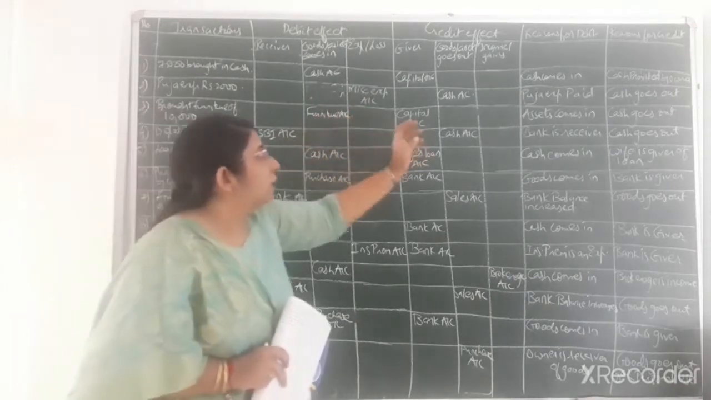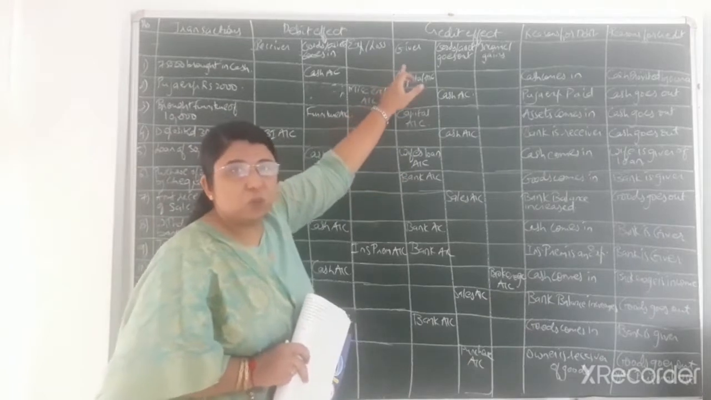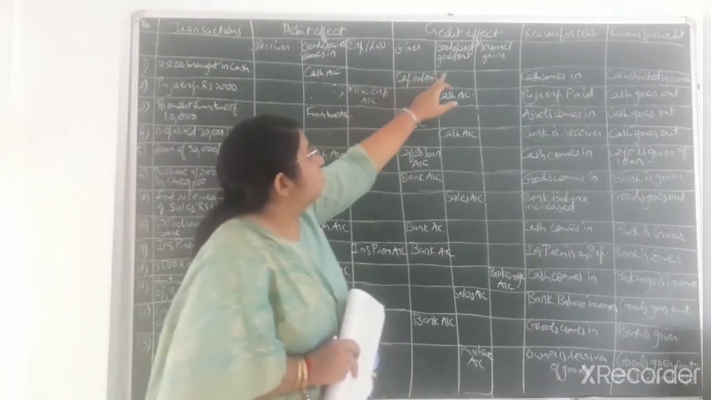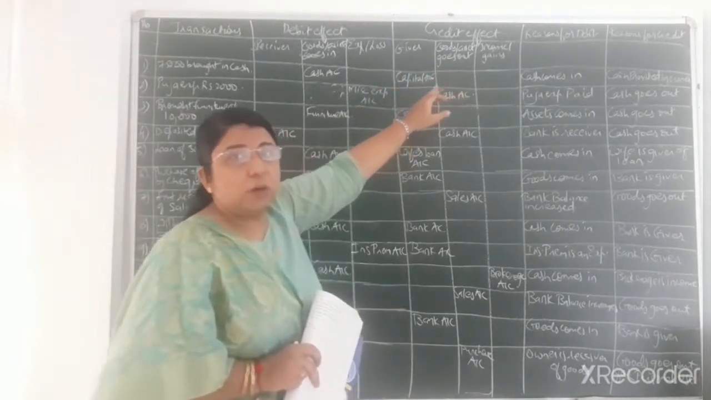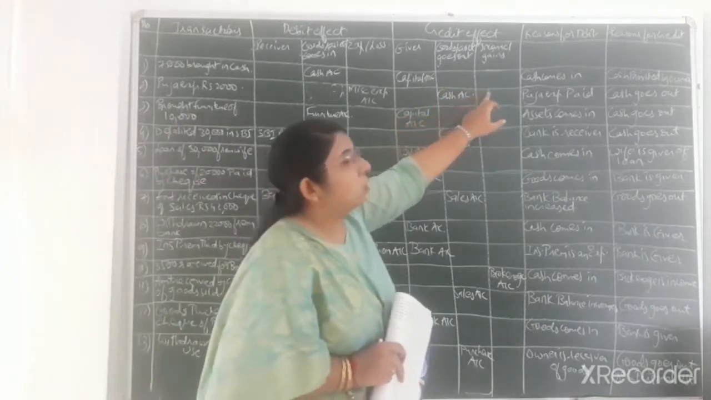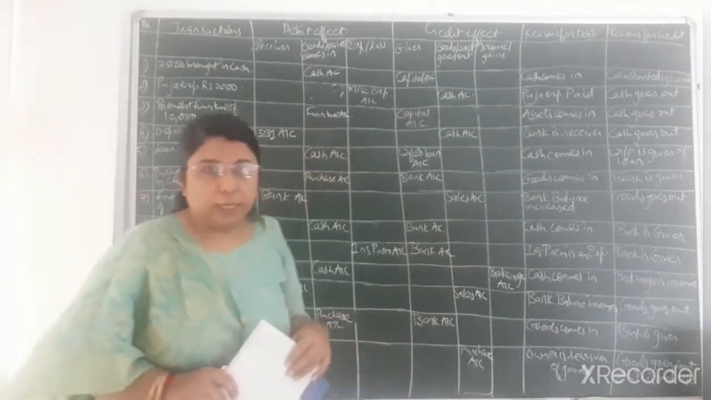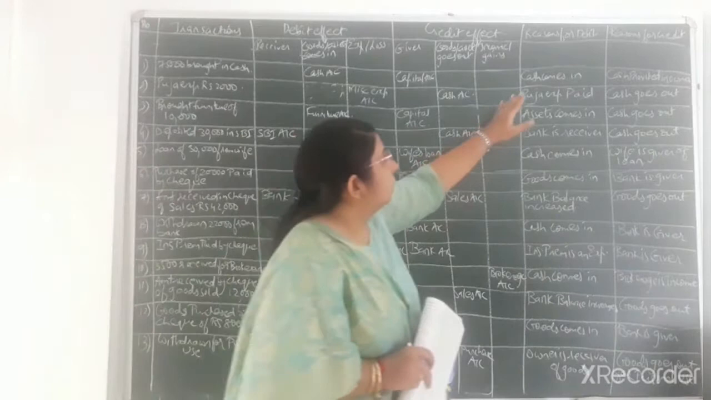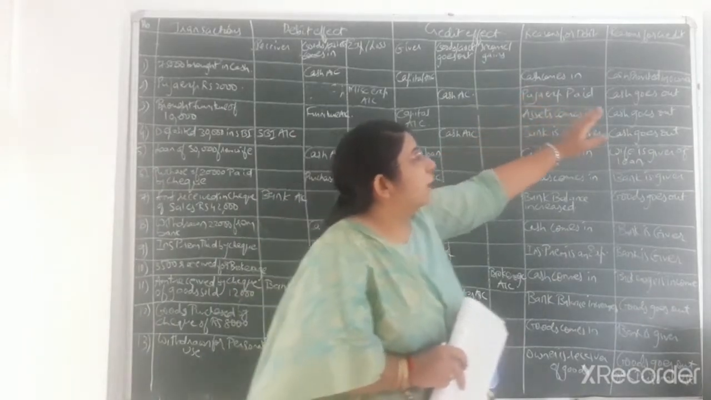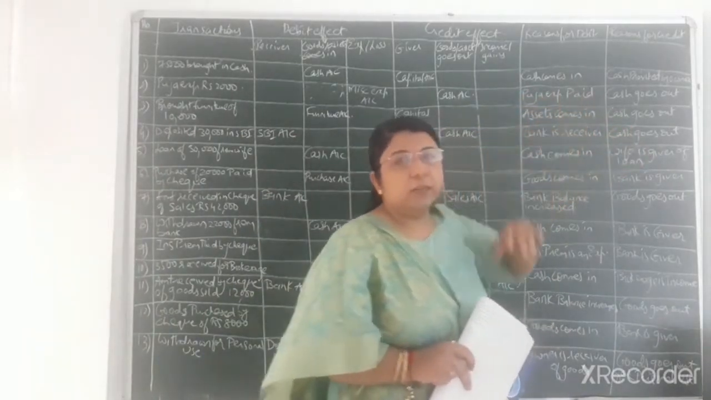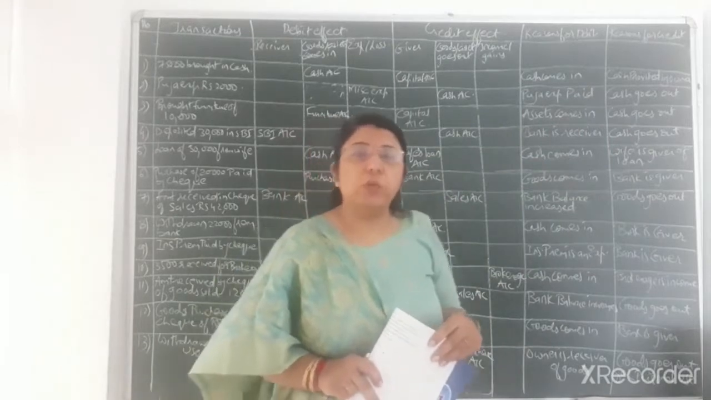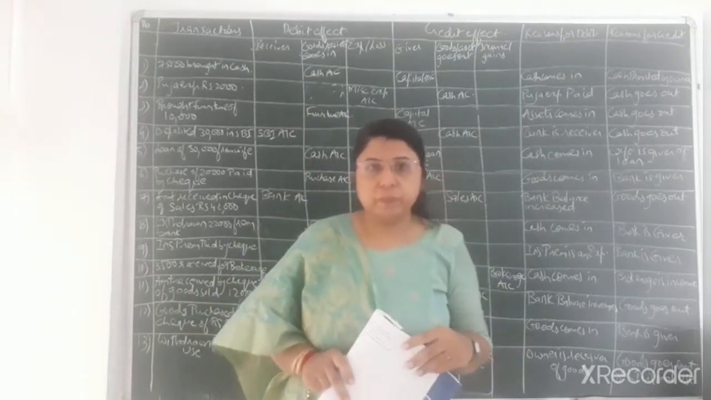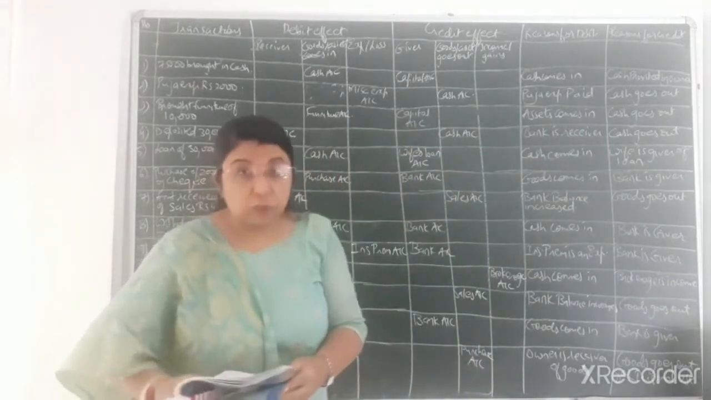In the same way the credit effect: credit the giver as per personal account; goods or assets go out, that is as per real account; and incomes or gains, that is as per nominal account. And why the particular account has been debited and why the particular account has been credited, those reasons we have to provide for each and every transaction. Now let us see the first transaction.